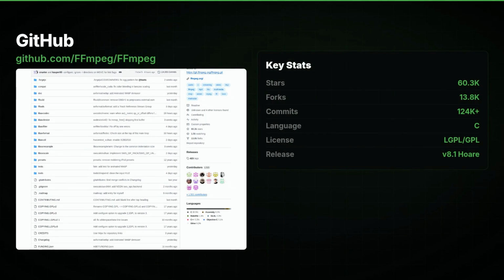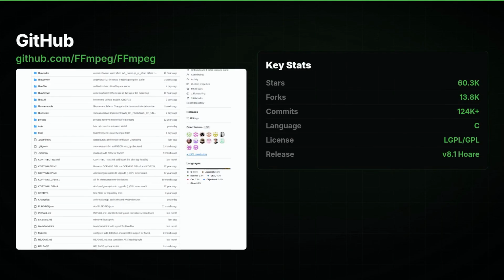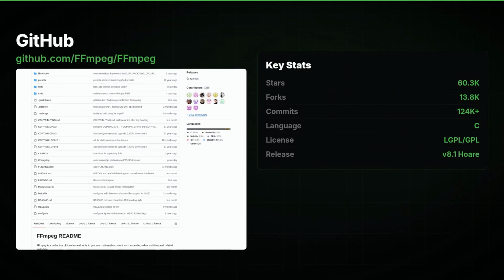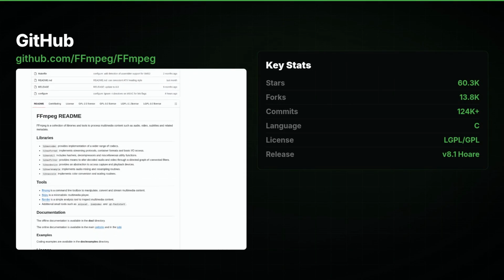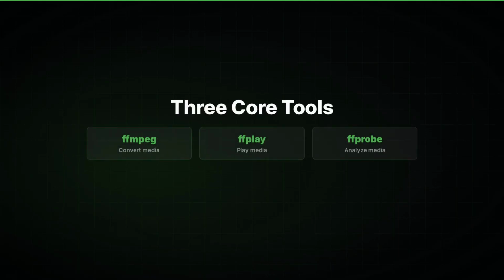The GitHub repo shows massive community activity: 13,800 forks, over 120,000 commits, and hundreds of contributors pushing code daily. 3 main tools: FFmpeg for conversion, ffplay for playback, and ffprobe for analysis. Use them from any terminal.